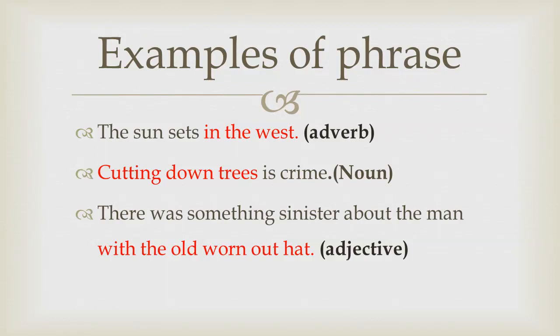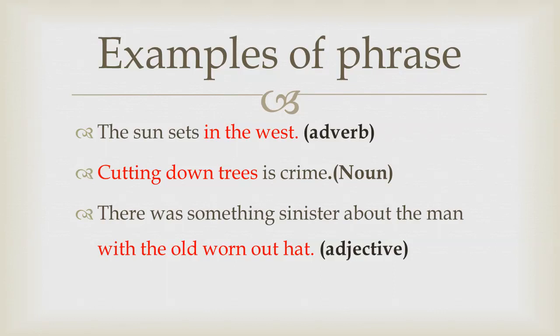The third important thing about a phrase is that it can act like a noun, adverb, or adjective. So let's see if the phrase in the west is acting like a noun, adverb, or adjective. The sun sets in the west. It is an adverb as it is contributing to the meaning of the verb. Where does the sun set? The sun sets in the west. In the west is an adverb, so we can say that a phrase can act like a noun, adverb, or adjective.